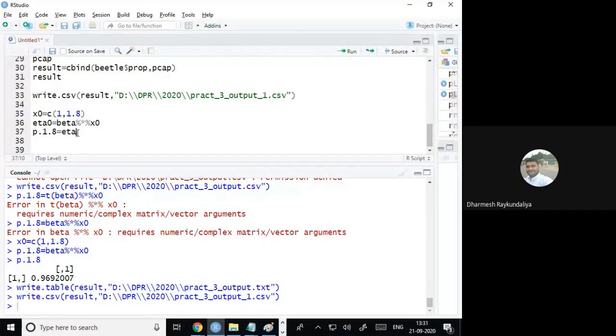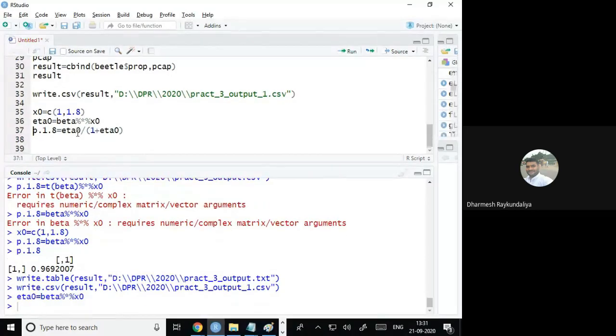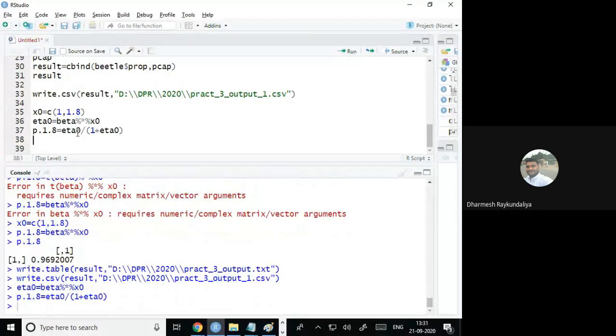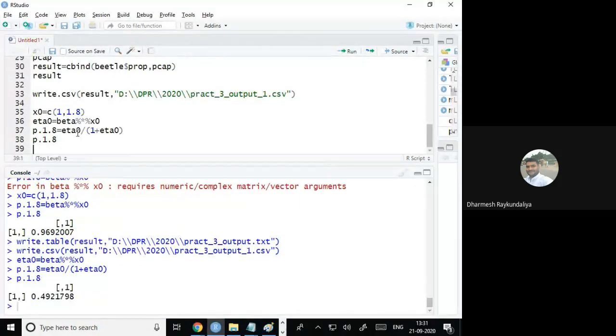That is the eta 0 divided by 1 plus eta 0. So this is, now this is p.1.8. So the probability of the failure or the death of the beetle is 0.49. ठीक है, मेरी यहाँ पे मिस्टेक थी, मैंने सीधा eta 0 को ही प्रोबेबिलिटी बनाया. Eta 0 is not the probability, it is a linear predictor value, and then I have to find out the probability.